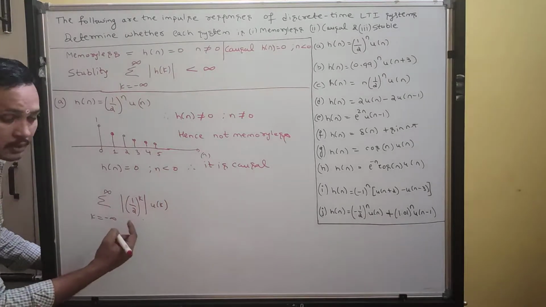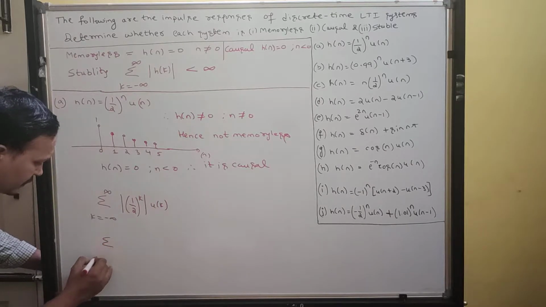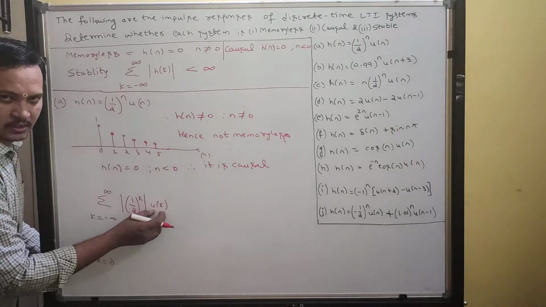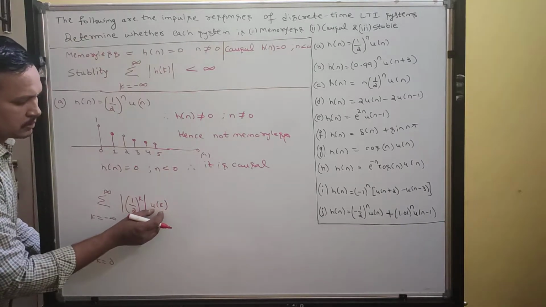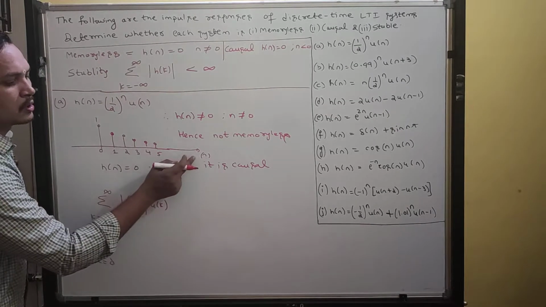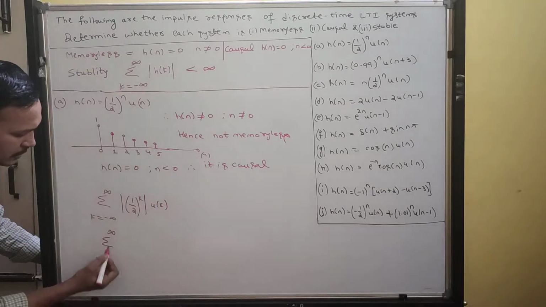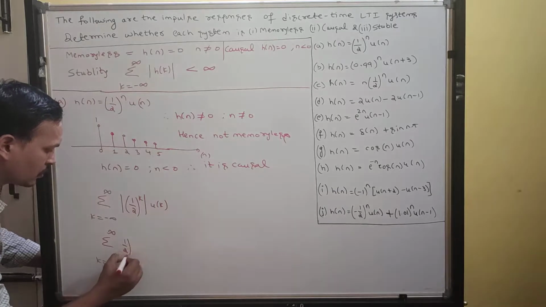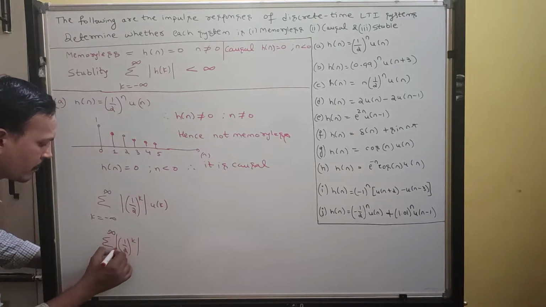For u of k, what are the limits? Unit step function, discrete, it varies from 0 to infinity. So that's why I got limit 0 to infinity. Further I can write mod of (1/2)^k.